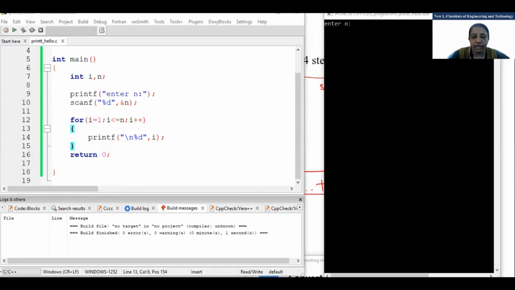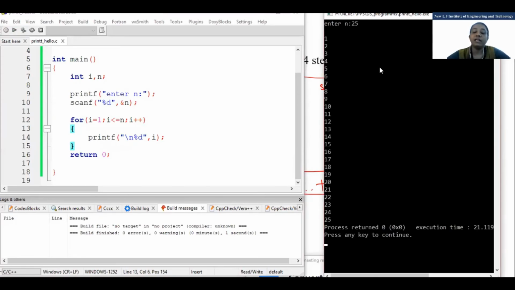Just a minute. Okay, fine. So see, it asks enter n. Now if I enter 25, it will print 1 to 25.